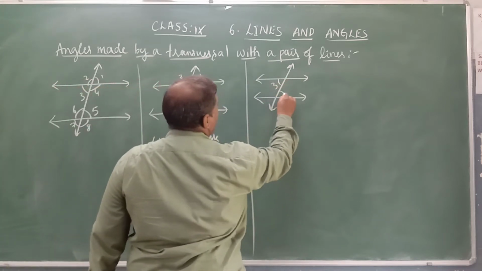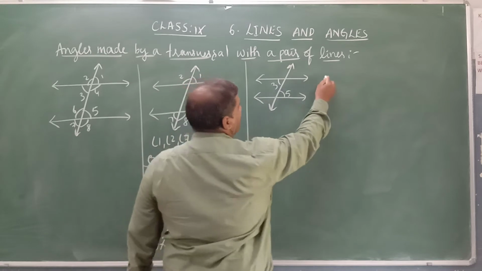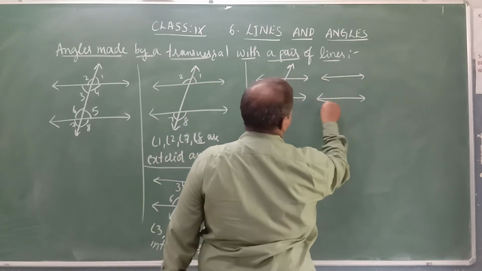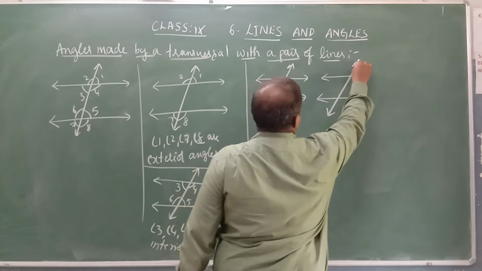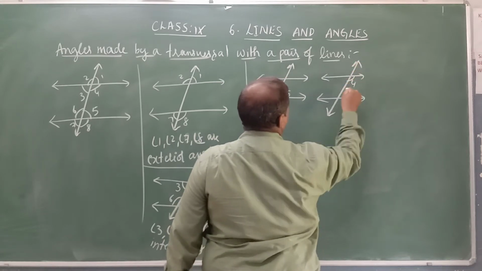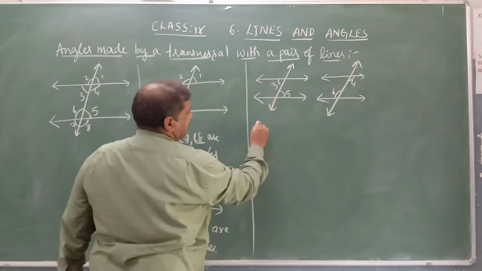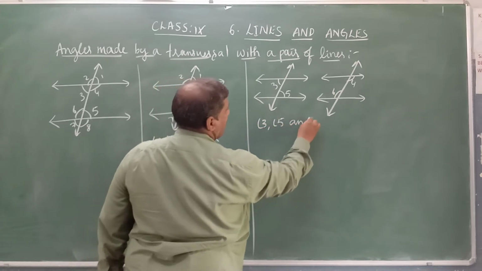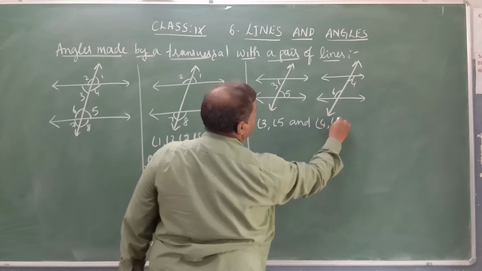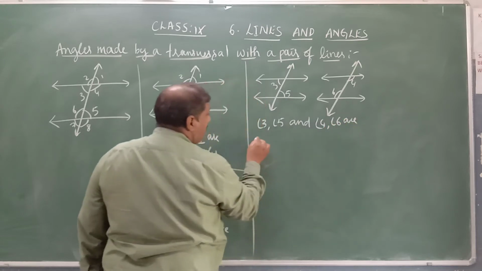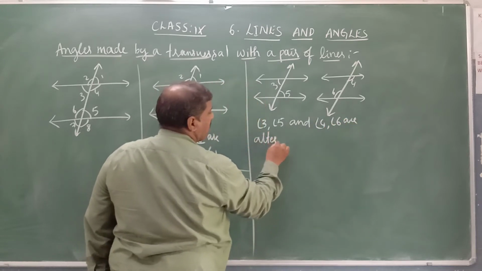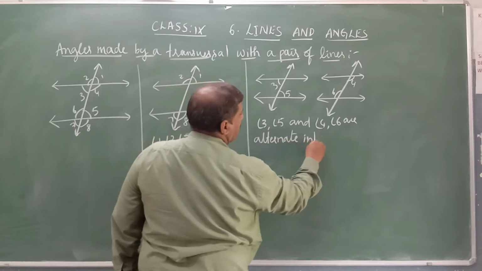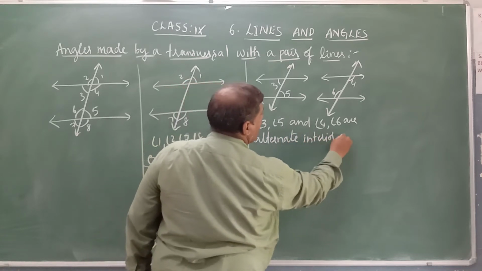The other pair of angles is angle 4 and angle 6. Angle 3, angle 5 and angle 4, angle 6 are called alternate interior angles.